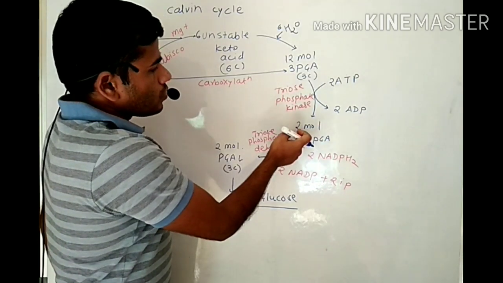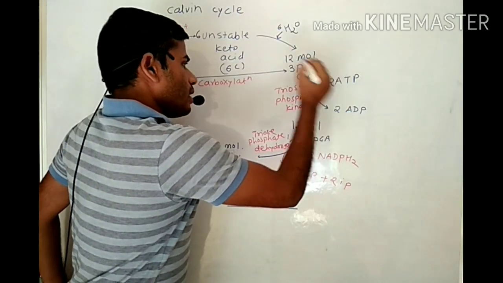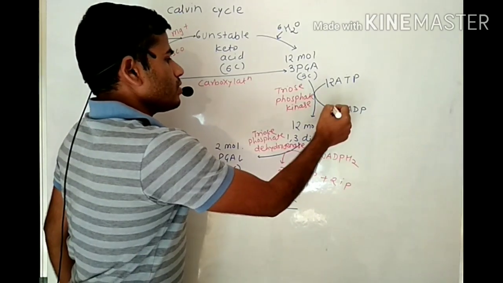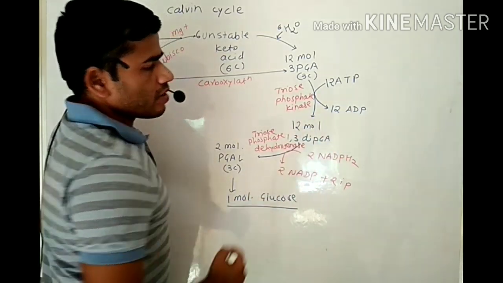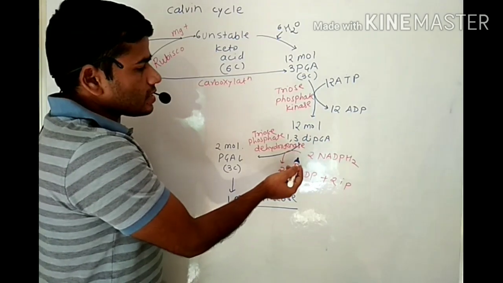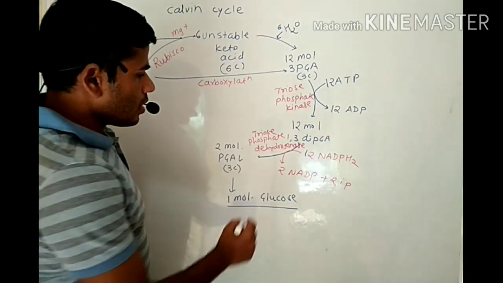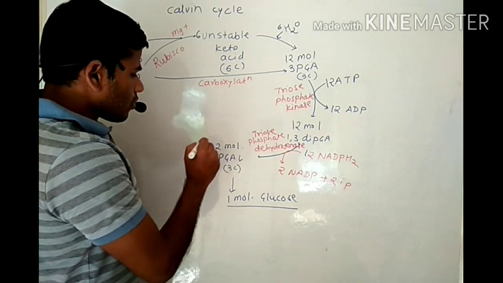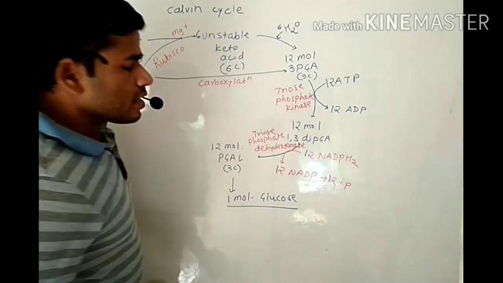It gives rise to 12 molecules of 1,3-diphosphoglyceric acid with the help of enzyme triose phosphate kinase and 12 molecules of ATP, and 12 molecules of ADP. Then 12 molecules of 1,3-diphosphoglyceric acid undergo reduction with the help of assimilatory power, that is 12 molecules of NADPH2 and triose phosphate dehydrogenase, and we get 12 molecules of phosphoglyceraldehyde, 12 molecules of NADP and 12 molecules of inorganic phosphate.